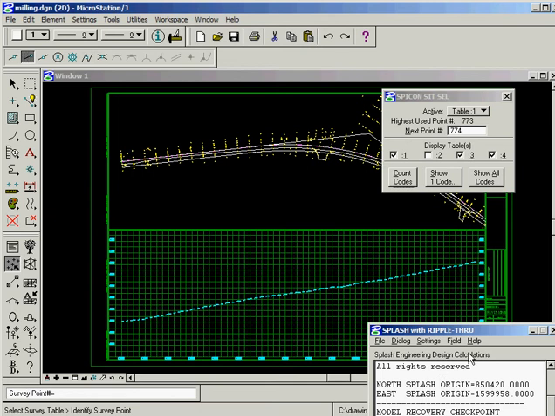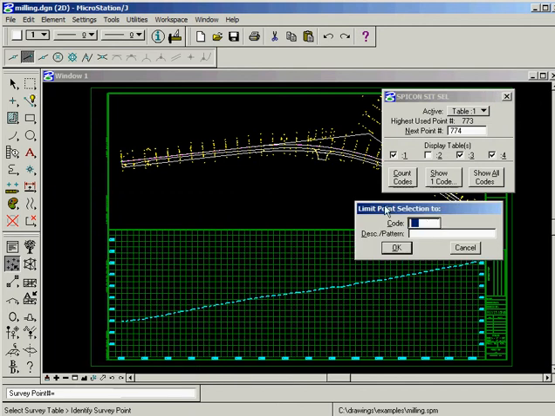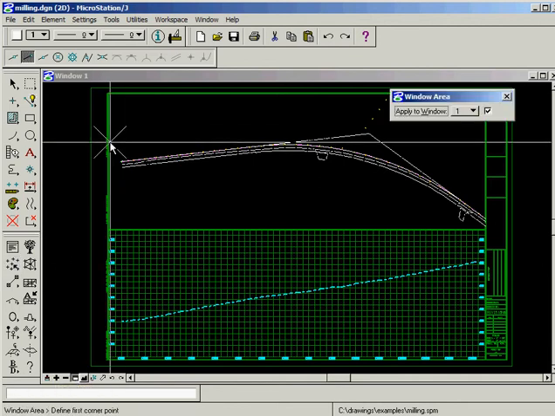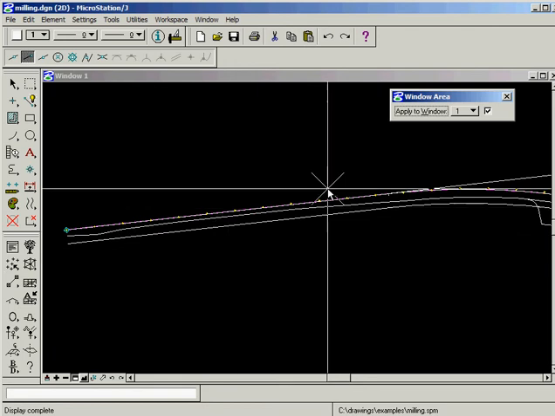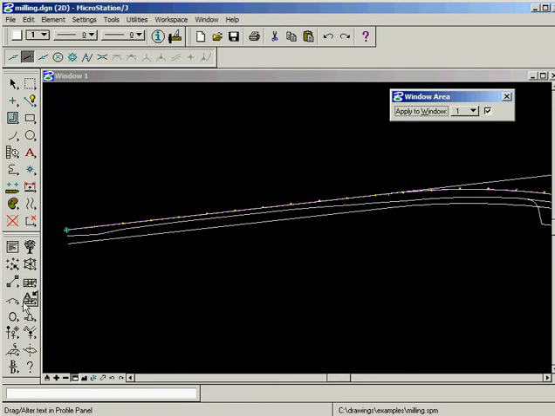We'll count the codes. We see that we have some edge left, some edge right, some center lines. So let's show one code, the center line. Now what we did is we created an alignment down the center line shots. We also created an alignment. Let's look at the edge right.